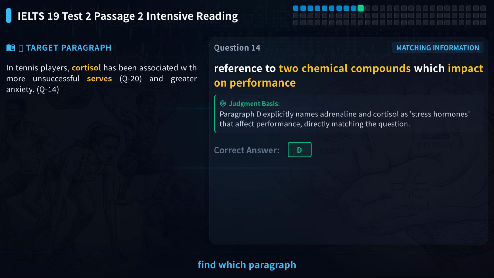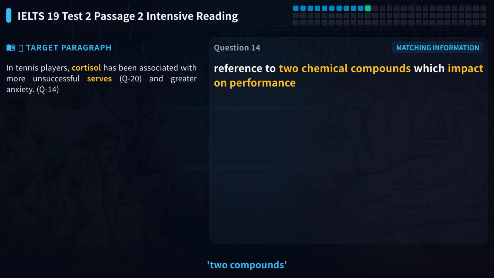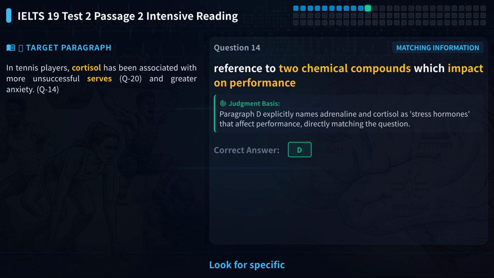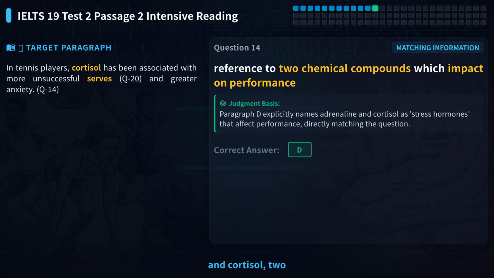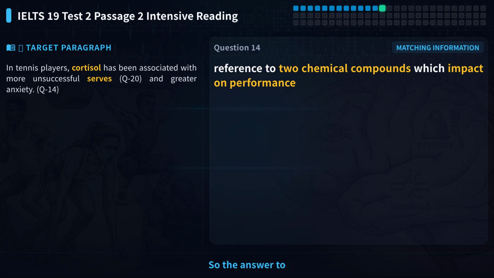Let's look at question 14. It asks you to find which paragraph mentions 2 chemical compounds that affect performance. Please pause the video and try to locate it yourself. The keywords are 2 compounds and affect performance. Look for specific chemical names in the text. Scanning the text, paragraph D clearly mentions adrenaline and cortisol, 2 stress hormones that directly affect sports performance. So the answer to question 14 is D.